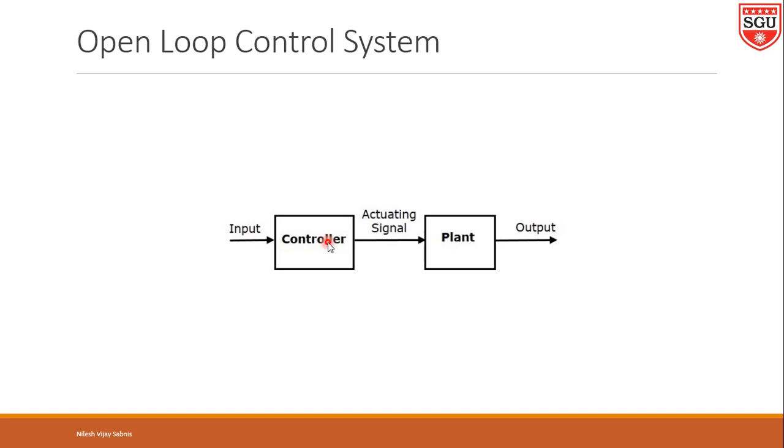Another example we will take is a toaster. In the toaster, the input will be the desired darkness, the controller will be the timer, the input supply will be the signal, and the toaster will be our plant, and the actual darkness will be the output.